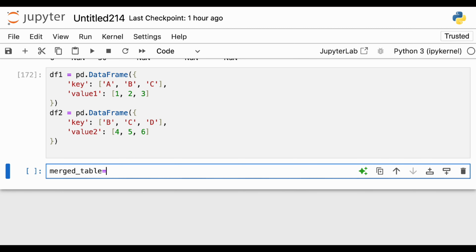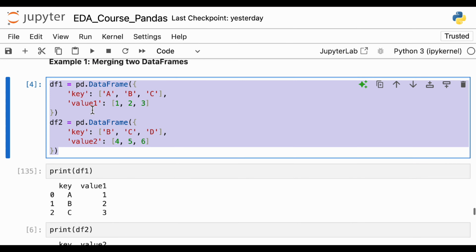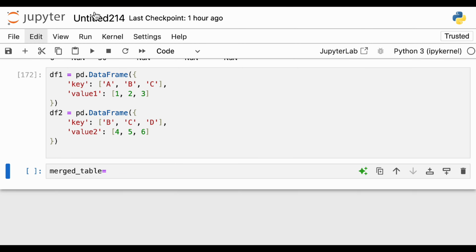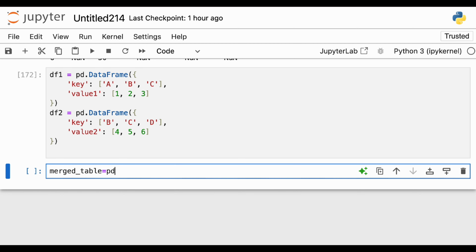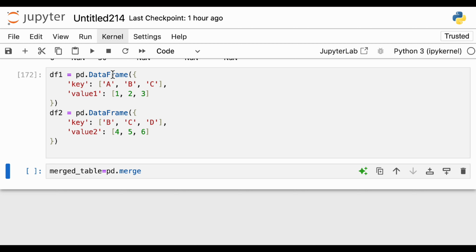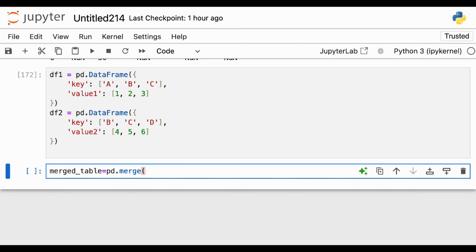It depends which merge you want. Remember, pandas has to be called first whenever you're using it, because pandas is your main class. pd, then your subclass, that is merge. After that, what you need to pass? You need to pass all the datasets that you are using. So you have df1 and then you have df2.